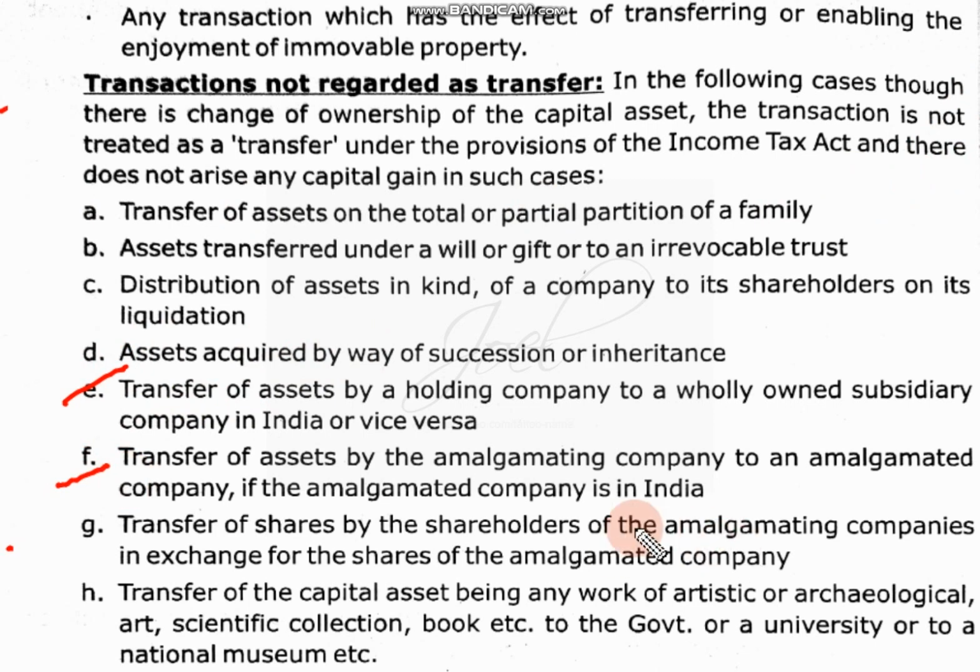Transfer of assets by an amalgamating company to an amalgamated company. See, two companies will merge with each other, or sometimes it will be taken over by one new company. In that case also it is not called a transfer, like Idea and Vodafone, together called V. Now Idea securities are converted into V, but still it is not called a transfer.